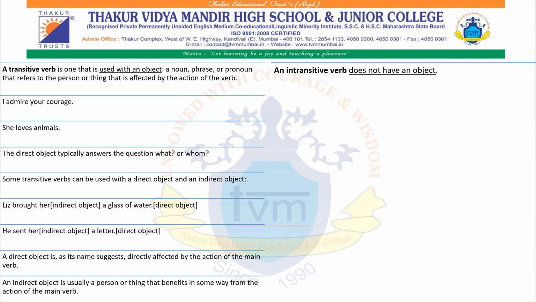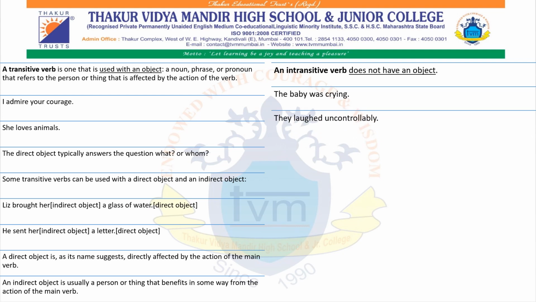Now, intransitive. An intransitive verb does not have an object. The baby was crying. The baby is the subject and we see was crying is the verb and there is no object. So we can say that crying is an intransitive verb. They laughed uncontrollably. Now they is the subject, laughed is the verb, uncontrollably is what? It is not an object.